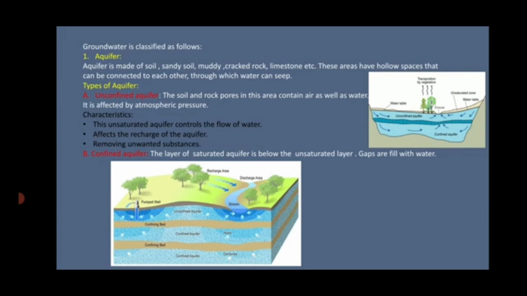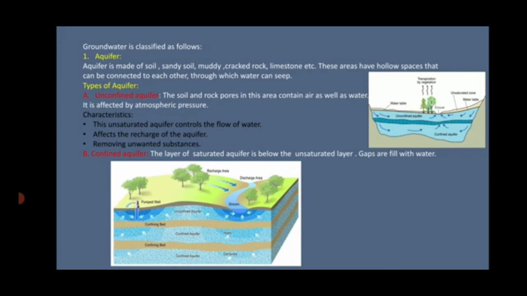The soil and the rock pores in this area contain air as well as water. Being close to the surface, it is affected by atmospheric pressure. Where there is a lake as well as a swamp, this part does not exist, but in the desert region it covers hundreds of meters. Groundwater plays a very important role in providing various nutrients and water for all living creatures.